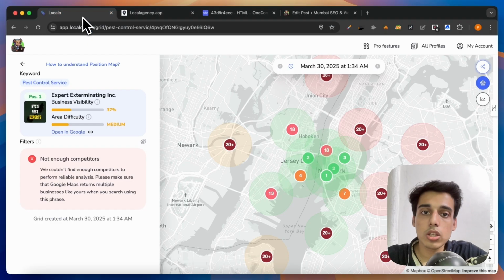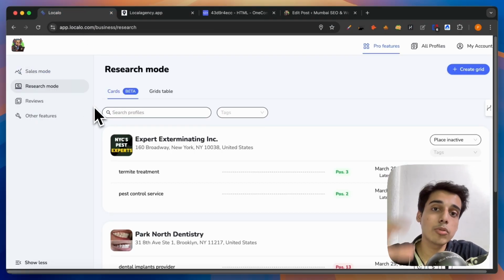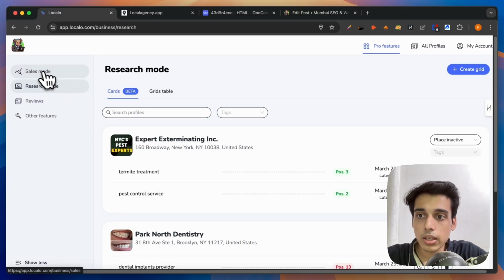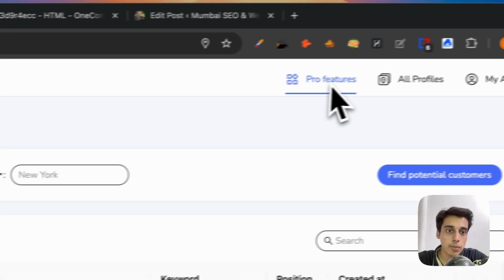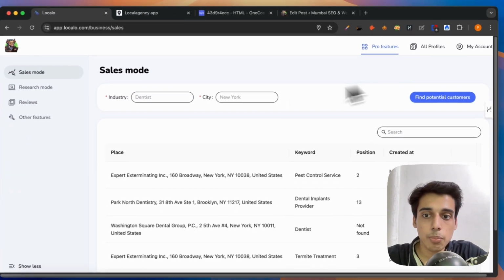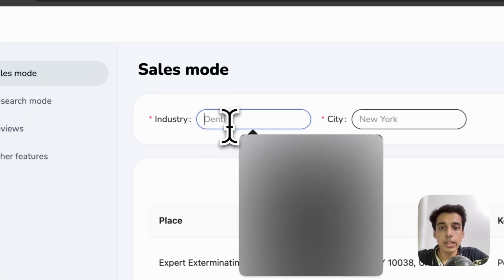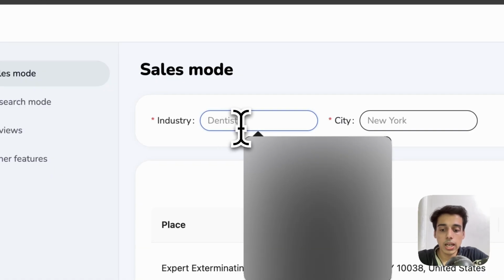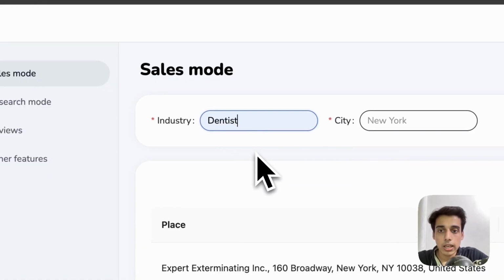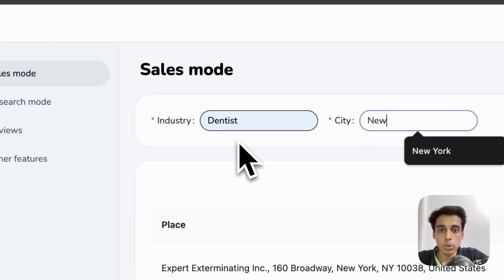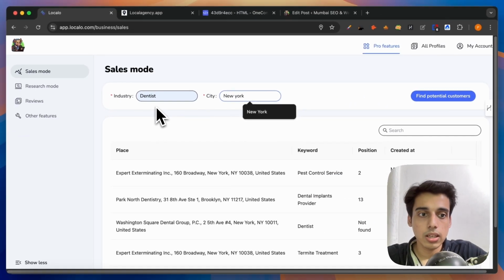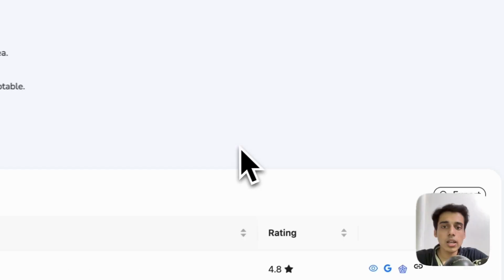Another really cool feature of Localo is you can use its sales mode to find prospects and leads for your local SEO agency. So here I can click on sales mode and I'll make sure I am under pro features tab, and यहाँ पे I can find prospects and leads for my SEO agency which are not really performing well in the map pack. So all I need to do is type in the industry. So just for an example, I will just type in dentist over here, and for the location I will just type in New York.